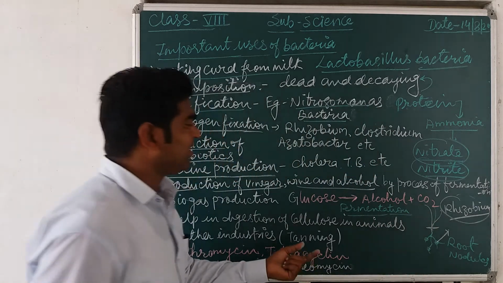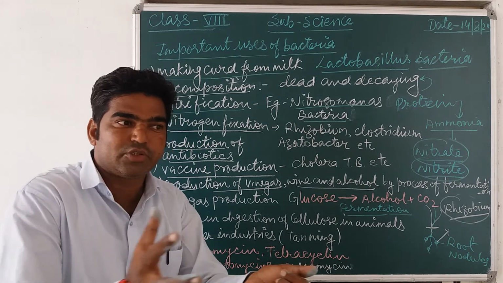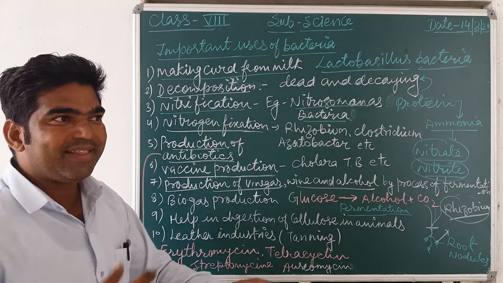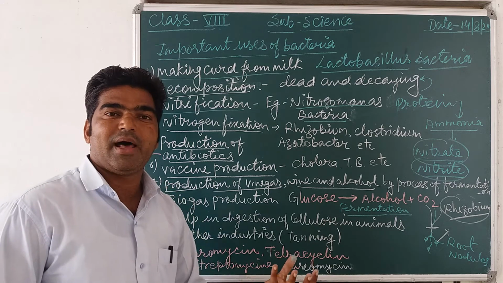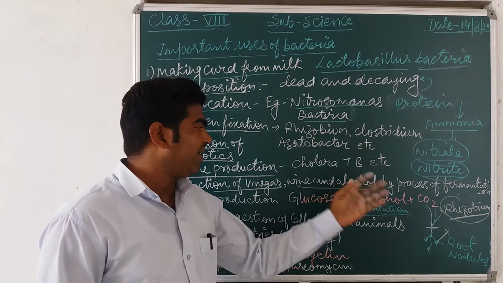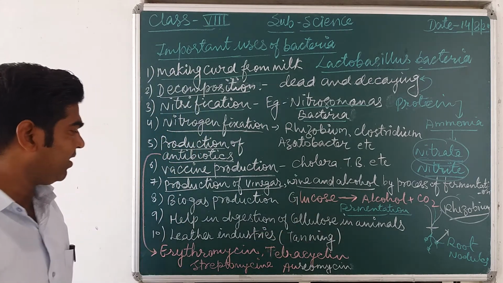In a simple way you can say that fermentation means spoiling something in the absence of oxygen. जब किसी भी चीज को आप ऑक्सीजन नहीं दोगे तो वो सड़ेगा, हाँ, spoil होगा. So by the spoiling of wheat and rice and barley and fruit juice, we can form vinegar, wine and alcohol, and this is done by the process of fermentation.